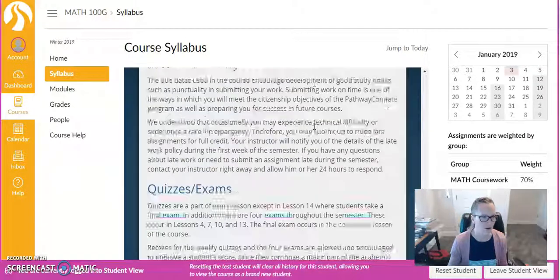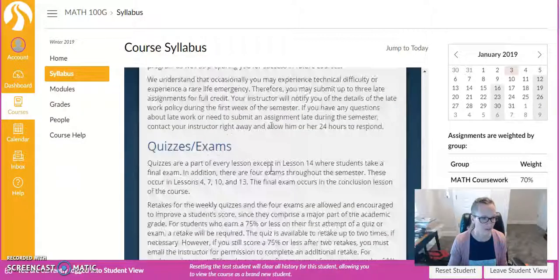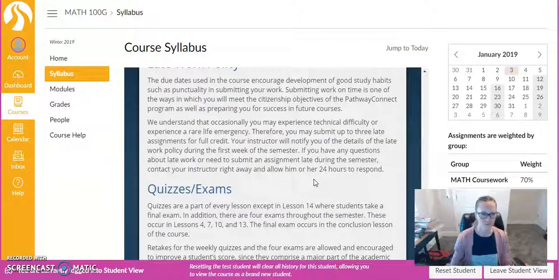All right, we talked about due dates a little bit already. Late work, you're allowed up to 3 late assignments for full credit, and then other assignments after those 3, I do dock 10% per day that they're late, up to 50%. And so even if you're really late, you can still get some points, and so I really recommend get those assignments in, because even 50% is better than 0 on an assignment. So just be aware of that and try and get your assignments in on time.